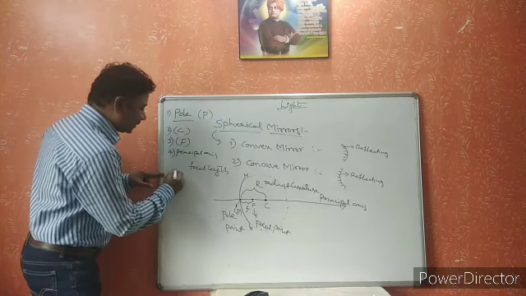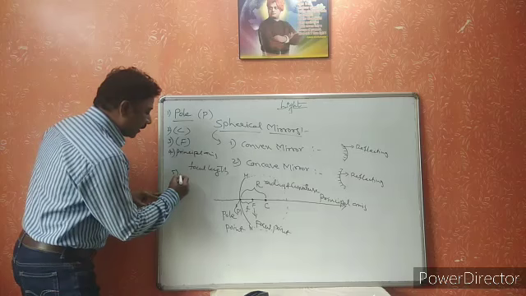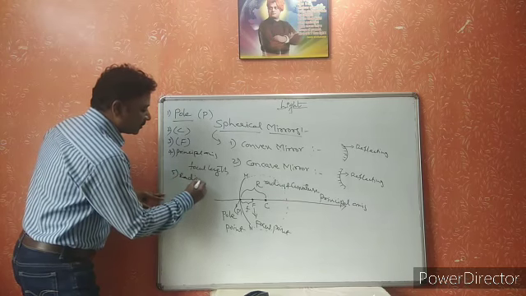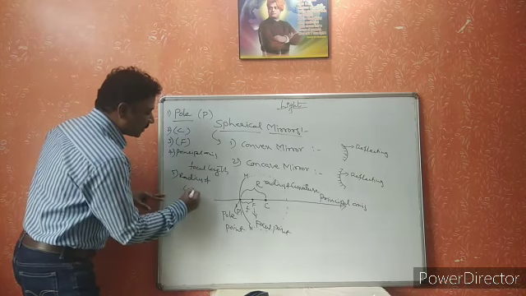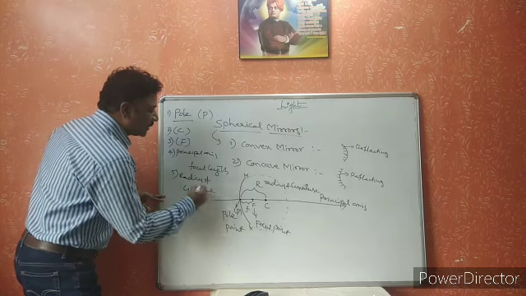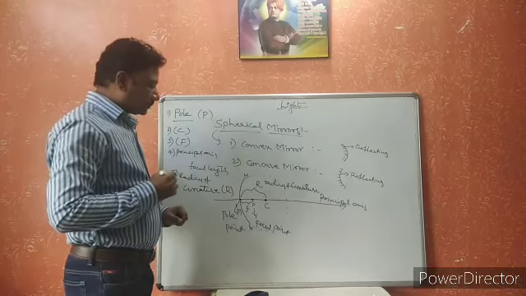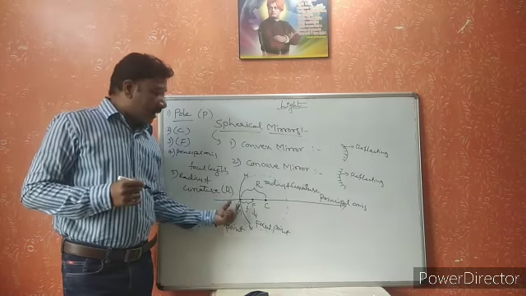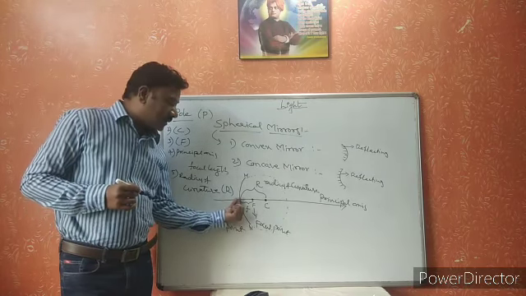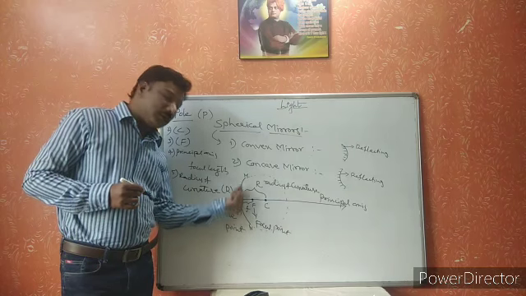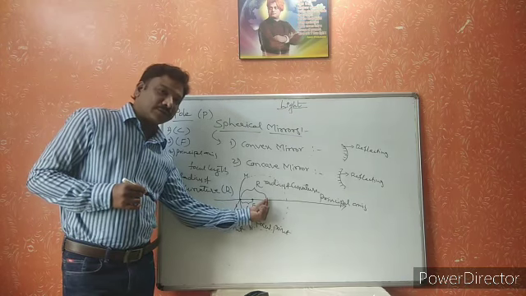And next, we discussed the radius of curvature, denoted by the capital letter R. Radius of curvature is the distance from the pole point to the center of curvature.